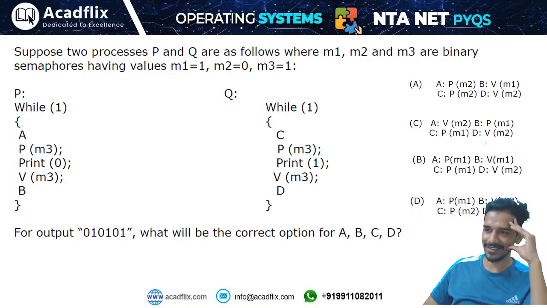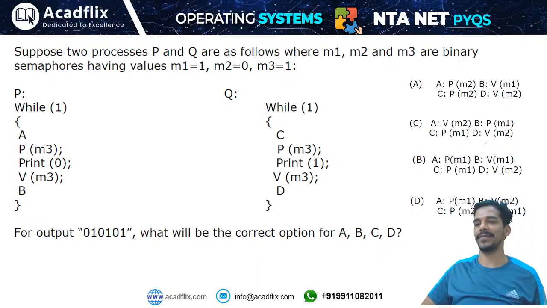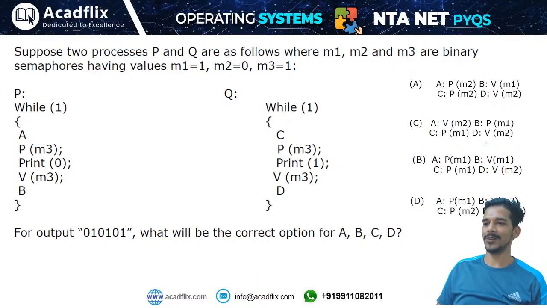Arshit, D, very good. Neha, option D, very good. Neelam, Neha, Pooja are answering, and Mona is also not answering.